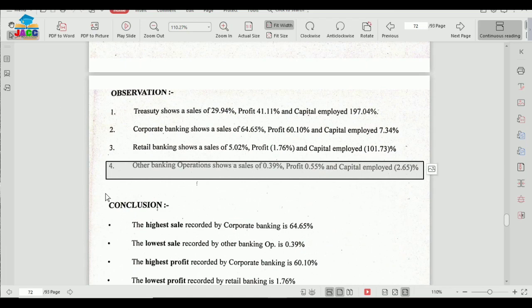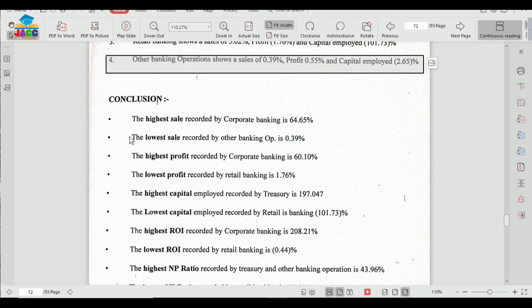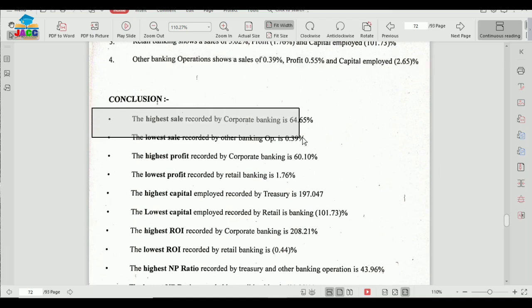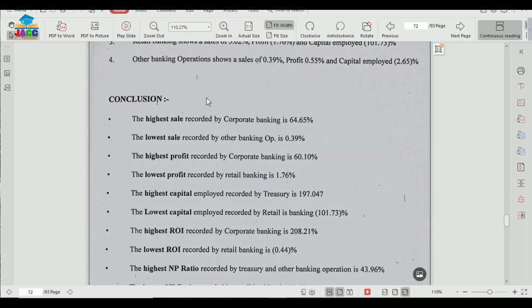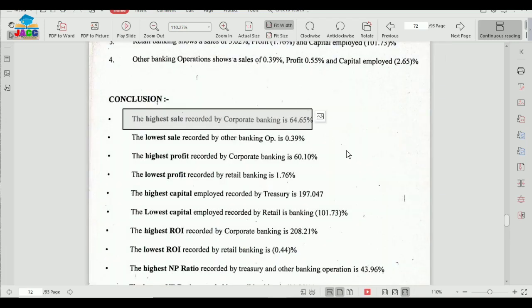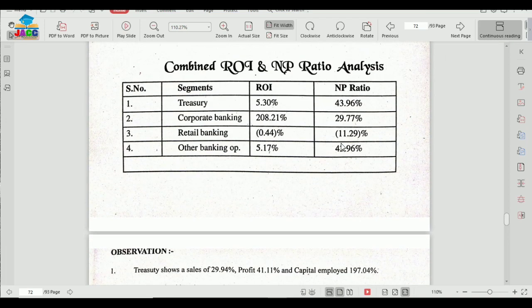Now what is the conclusion based upon the segment reporting? And the conclusion is that the highest sale recorded by corporate banking is 64.65%. You have to take into account every minor thing now, because conclusions are based upon all the analysis made right here. So highest sales recorded by corporate banking is 64.65%.